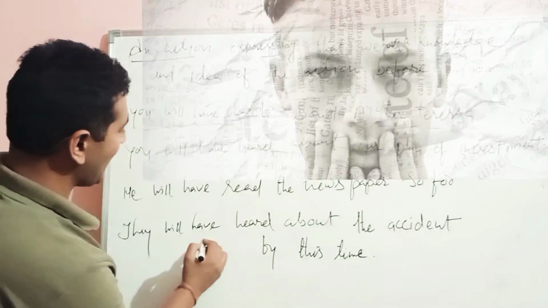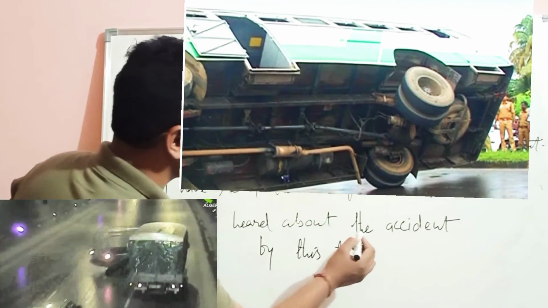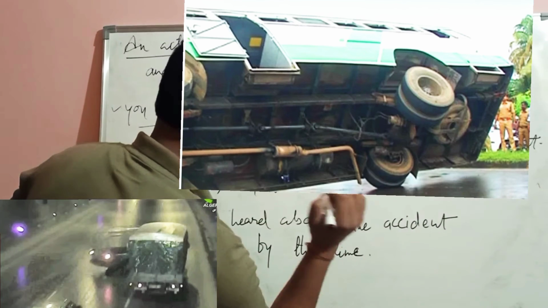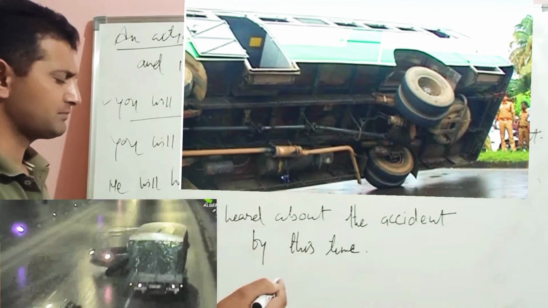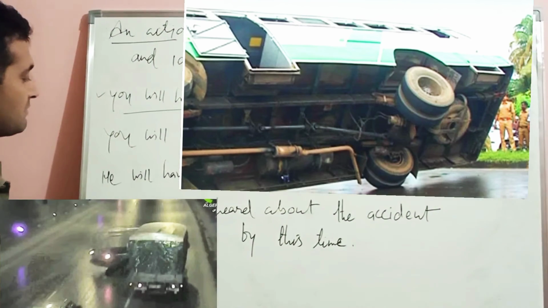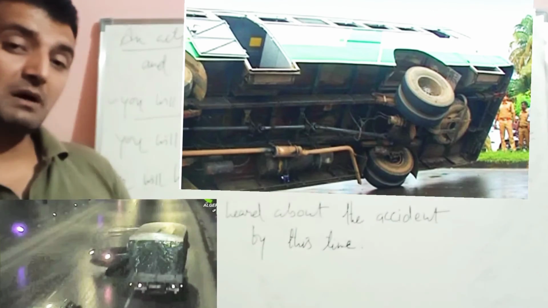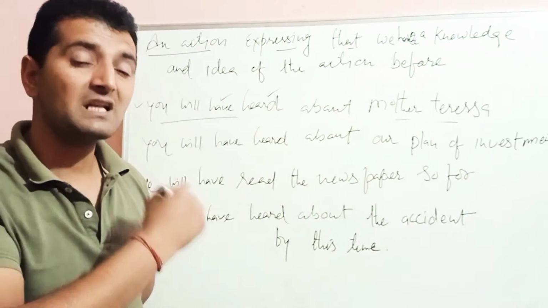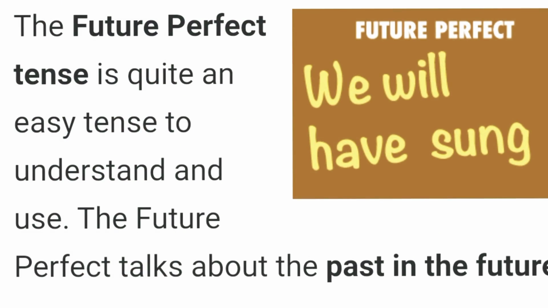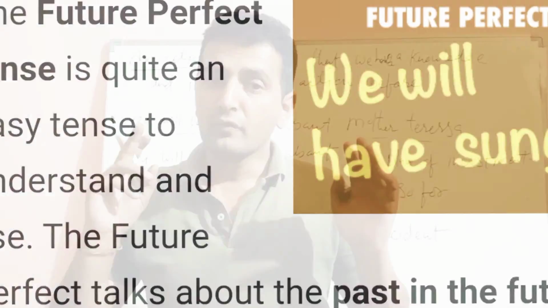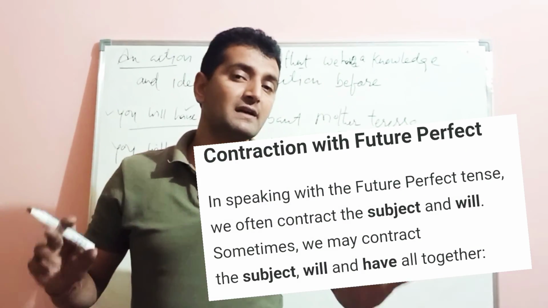So they will have heard about the accident by this time. अब तक क्या होगा? By this time means अब तक, इस समय तक. They will have heard about the accident. Accident के बारे में उनको जानकारी मिल गई होगी, पता चल गया होगा. Right? This was something about future perfect tense.